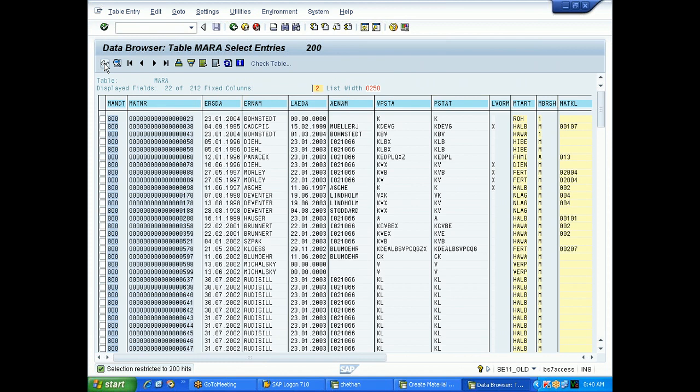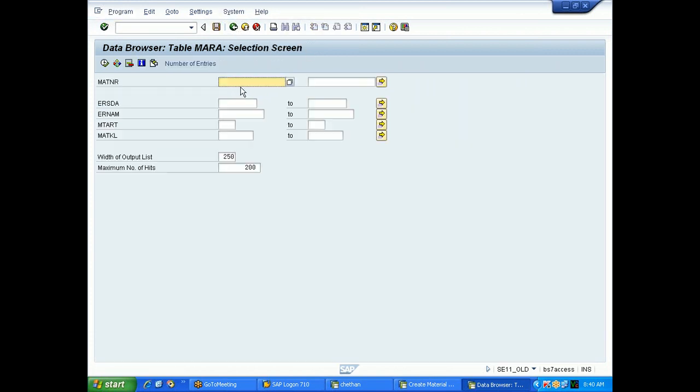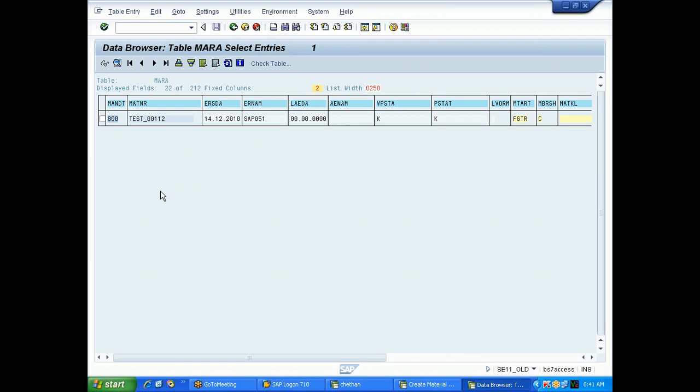If you execute here, there are a huge number of materials available, among which 200 materials are coming. Now, what material have we created? Test underscore 001122, right? Fine. So we have created this material. If I execute, see, this material was stored in the MARA table. You are getting it?